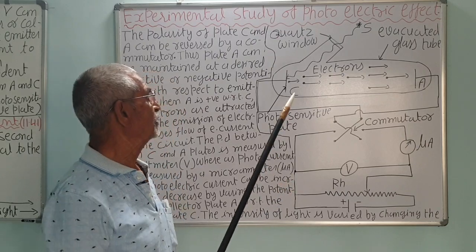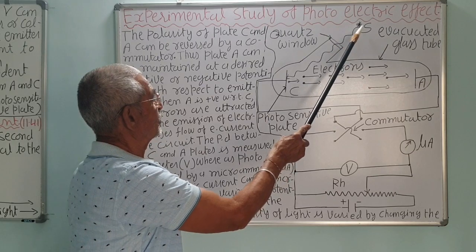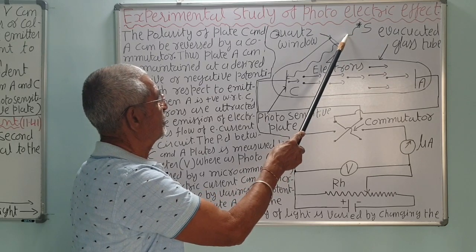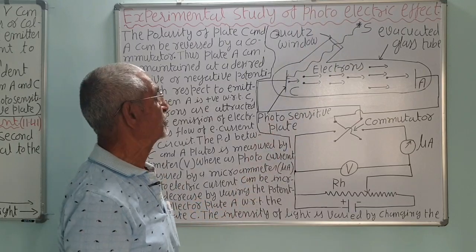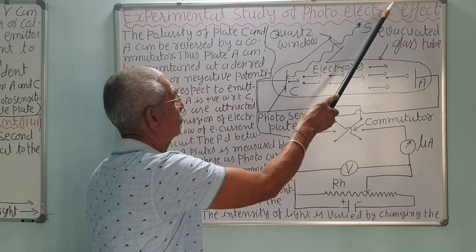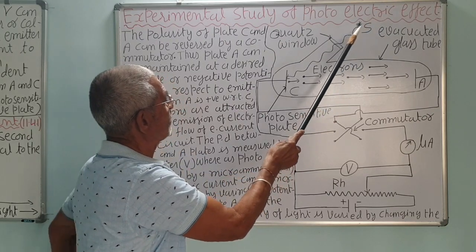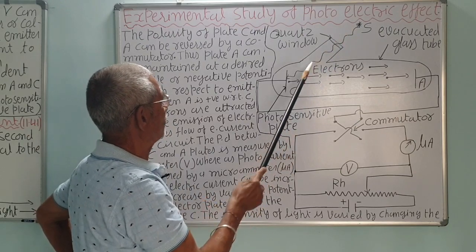The intensity is inversely proportional to the square of the distance. So if the source S is kept at half the distance, then the intensity will be 4 times. If you keep S at double the distance, the intensity will be 1/4. So what actually happens when intensity increases, the source is nearer, and more photons will fall on the plate.